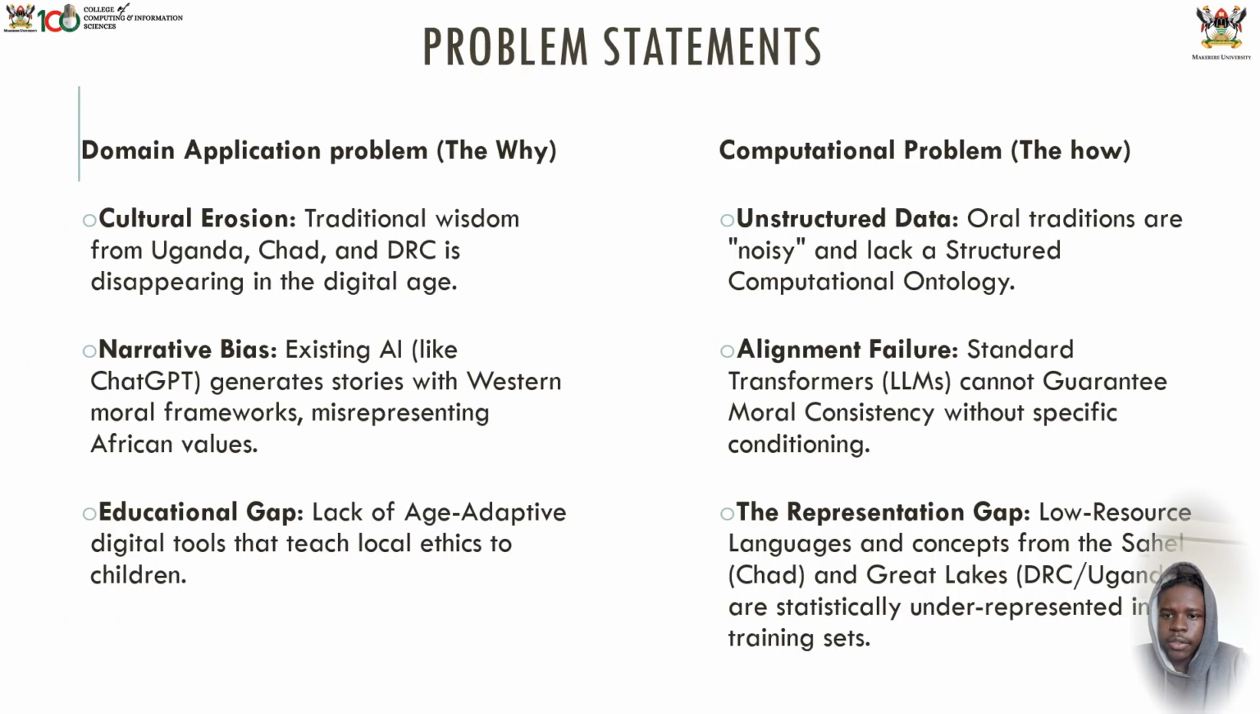Then here you have the problem statement. Now we want to define the core problem our research solves. Today, if a child in Uganda or Chad asks an AI for a story about honesty, the AI often provides a story set in a Western context with Western values. This is what we call Western narrative bias. The problem is that our AI models do not have a moral source code for our region. Without this, we are losing our oral tradition to a digital first world. Our research addresses this gap by creating a way for machines to understand our ethics.